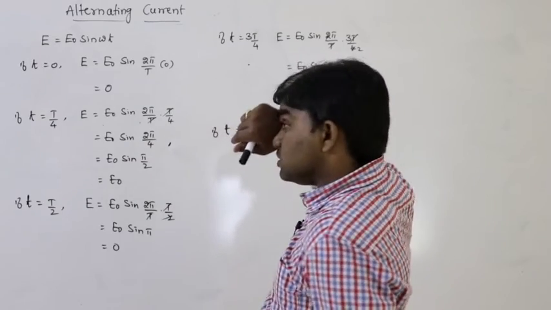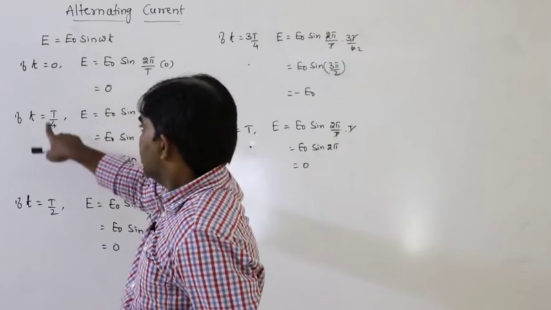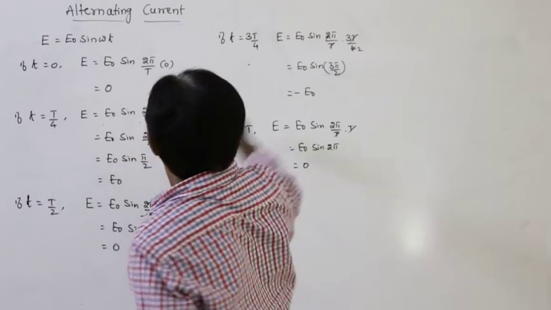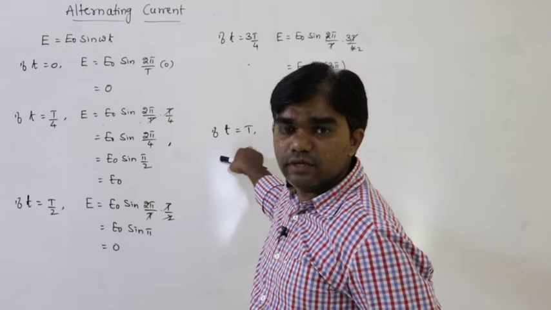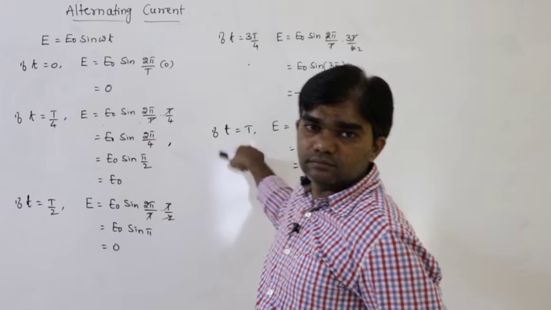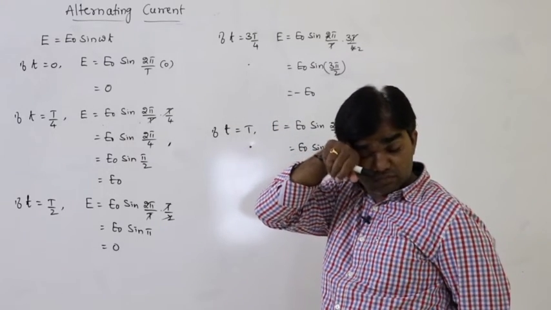So this is the situation. First at time t equal to 0, next T by 4, next T by 2, next 3T by 4, next T. So this is the situation.